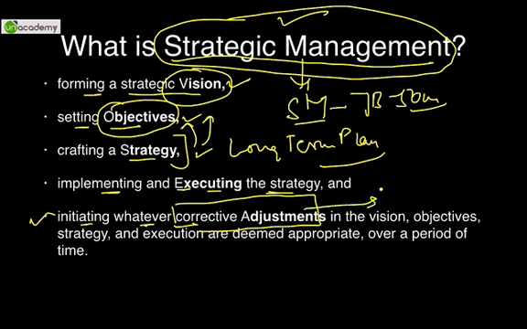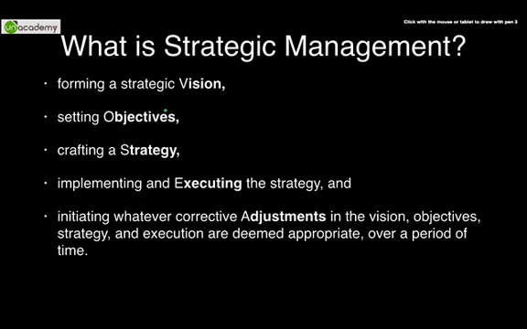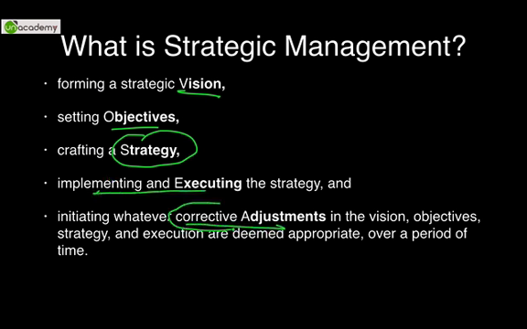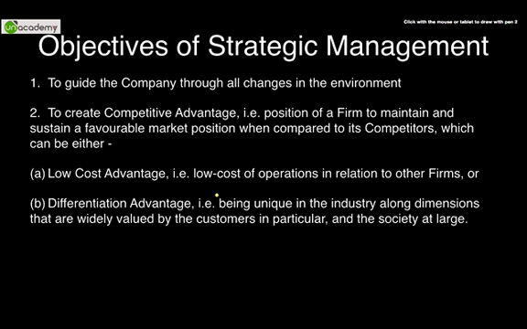Corrective adjustments means if there is any error, that error has to be bridged, it has to be nullified. Hence, strategic management, remember these keywords. Please remember: forming a strategic vision, setting objectives, crafting a strategy, implementing and executing it, and making corrective adjustments if necessary. So this is strategic management.